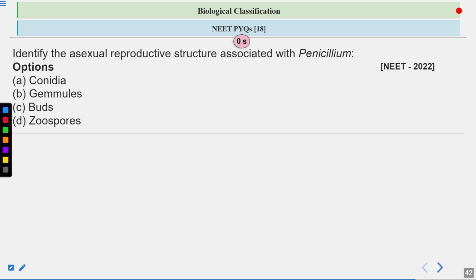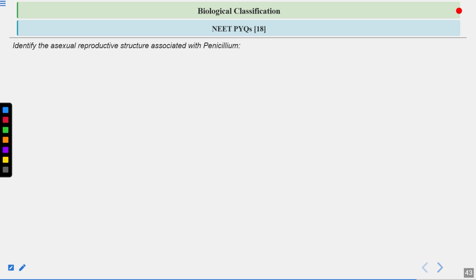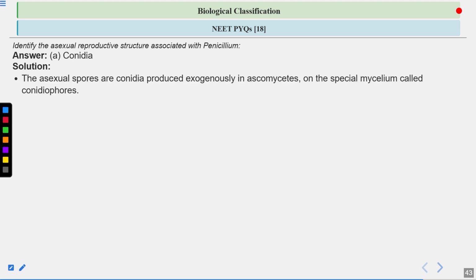Let's have a look at the answer. The answer is conidia, option number A is the correct answer here. Conidia are the asexual spores. Asexual spores are conidia produced exogenously. So they are produced exogenously in Ascomycetes on a special mycelium called conidiophore. Conidiophore is a stalk on which the conidia are present. Hence the correct answer is option A, as Penicillium is an example of Ascomycetes.